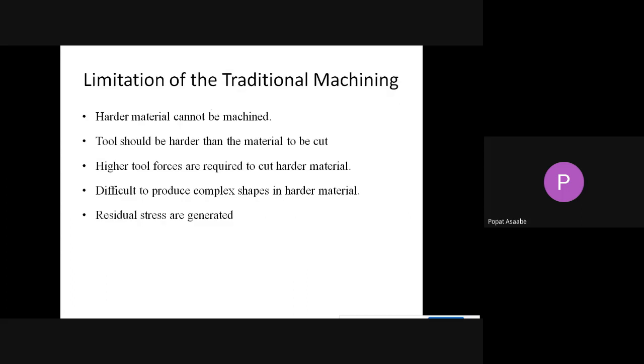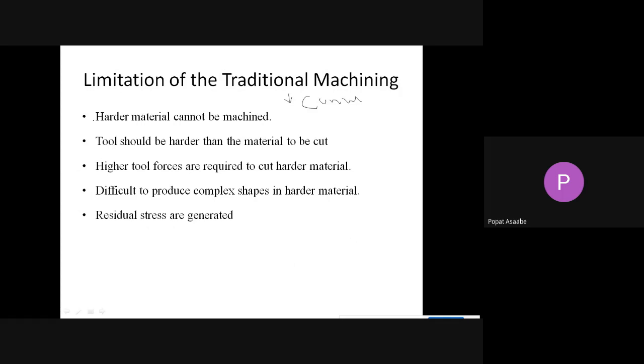Now see why we are going to unconventional machining. Because traditional or conventional machining possesses the following limitations and disadvantages. Traditional means the conventional. Now, what are the limitations of conventional machining?